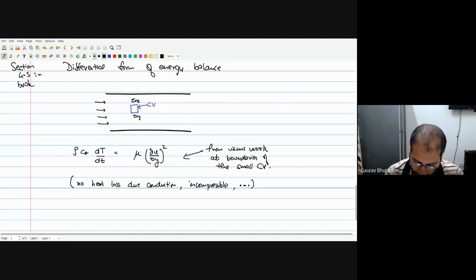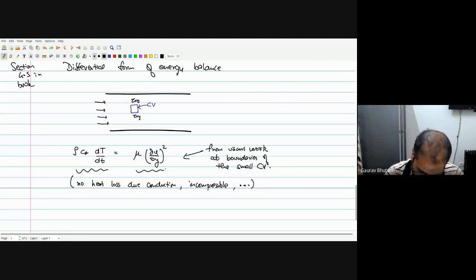previous case, when you write the equations in the differential form, you end up getting the relation between the temperature increase and the viscosity term. So this helps you calculate the change in temperature with time as compared to the change in viscosity, because of the viscosity.